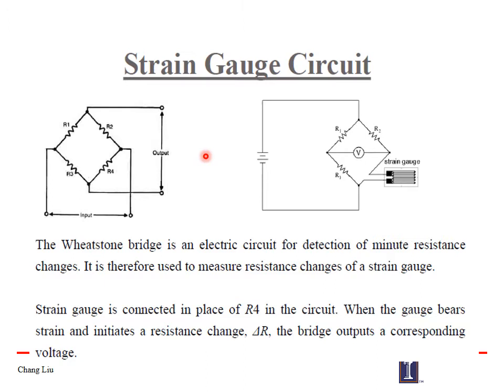Figure shows the strain gauge circuit. The strain gauge circuit used is the Wheatstone bridge that you have already studied in plus 2 and all. I repeat, Wheatstone bridge is an electrical circuit for detection of the minute resistance change. This is the circuit used with the strain gauge.